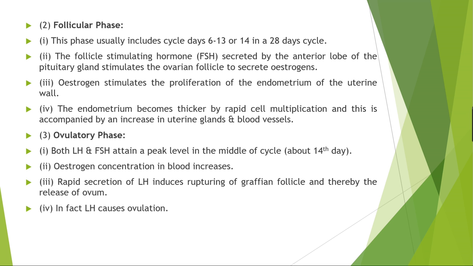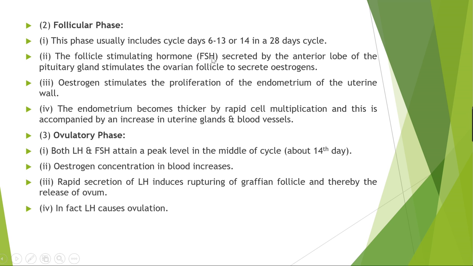These changes are due to the secretion of the luteinizing hormone and the follicle stimulating hormone from the anterior pituitary, and the ovarian hormones like the estrogen and the progesterone. Both these hormones are important here.